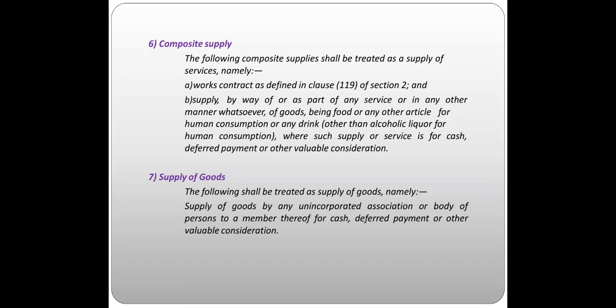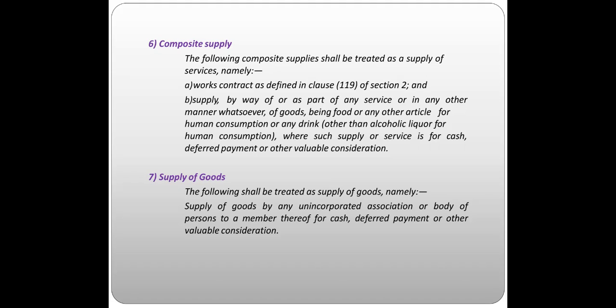Now here in composite supply, you are doing a contract for the supply of the various parts which are required, like goods, being food or any other article for human consumption, or even drinks, other than alcohol, liquor for human consumption, because that is not counted under GST, as I have told you, it is counted under some other act.